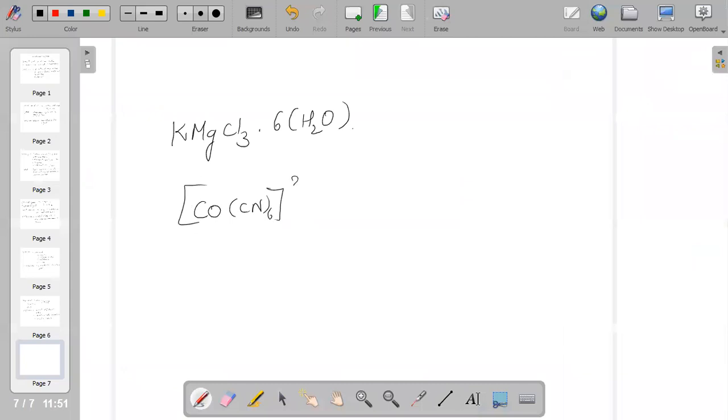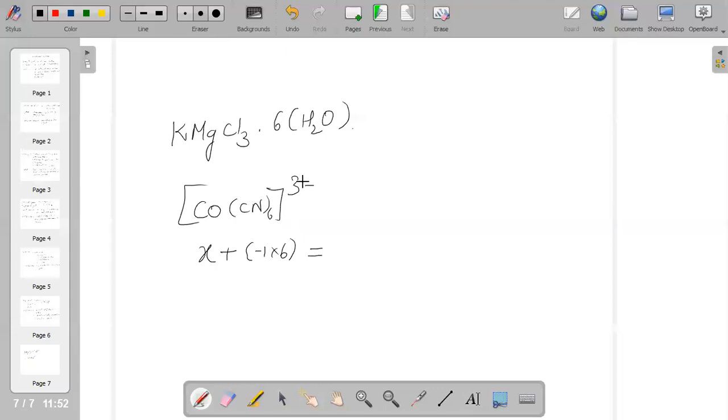When we take this 3 minus, the total charge of the molecule is -3. They have asked us to calculate the cobalt, so let us consider that to be X. And cyanide, CN minus, has a charge of -1, but since you have 6 here, you will have -1 into 6.